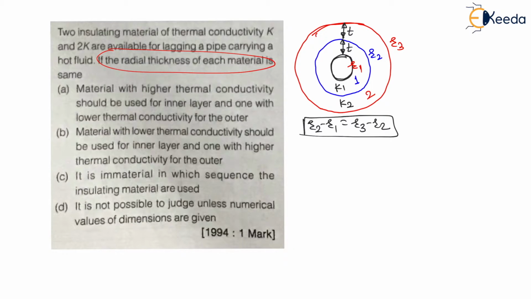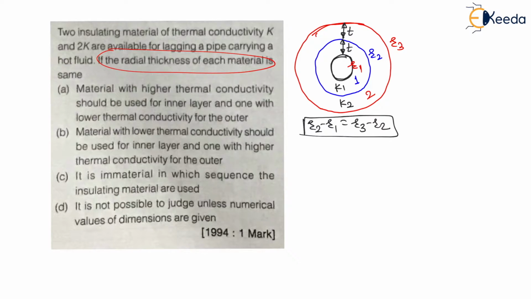If this is the case, then it is immaterial in which sequence the insulating materials are used, right? That is, if I use any sequence, then there is no problem. Then it is not possible to judge unless numerical values or dimensions are given, right? These are the four options.